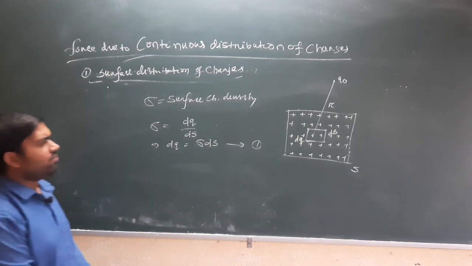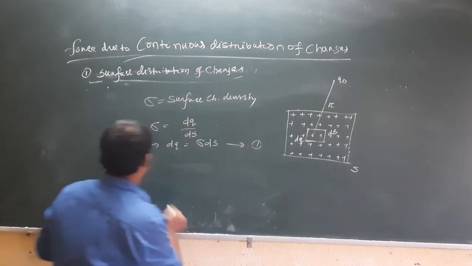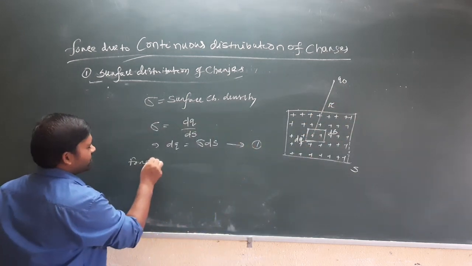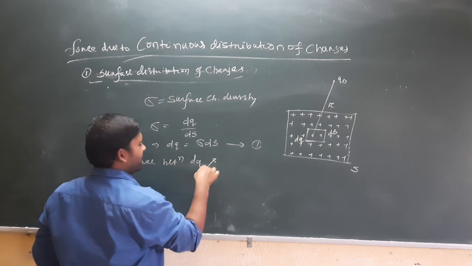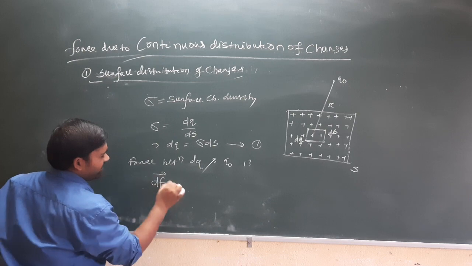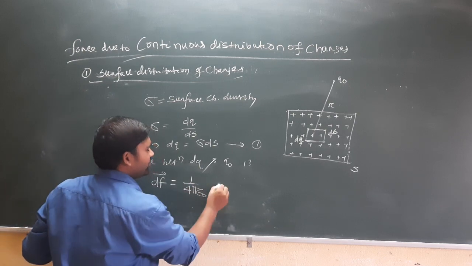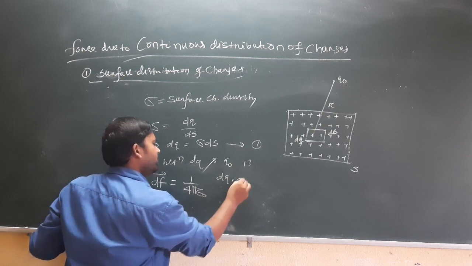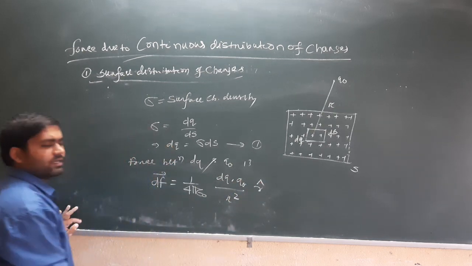Now take the measurement of force between dq and q naught. The force between dq and q naught is dF equals 1 by 4 pi epsilon naught, dq into q naught divided by r square into r cap.